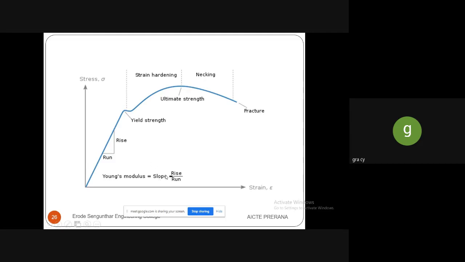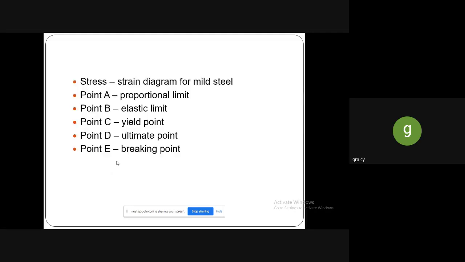The Young's modulus is taken as rise by run. The rise is the stress and the run is the strain, so stress by strain. A is the proportional limit, B is the elastic limit, C is the yield point, D is the ultimate point and E is the breaking point. According to the stress-strain diagram, we have to mention the points A, B, C, D and E.